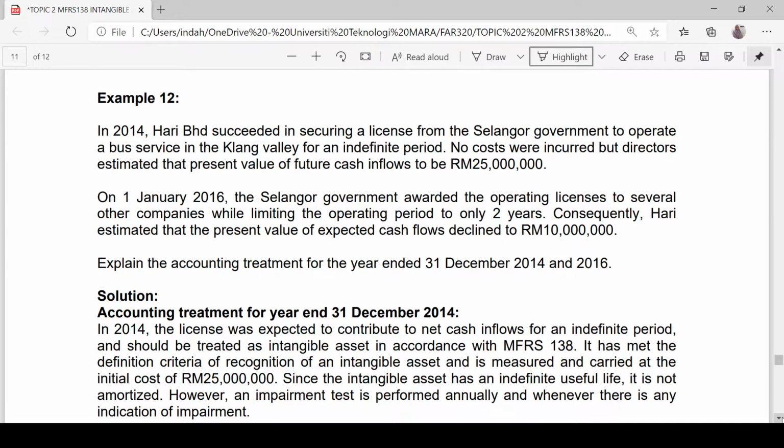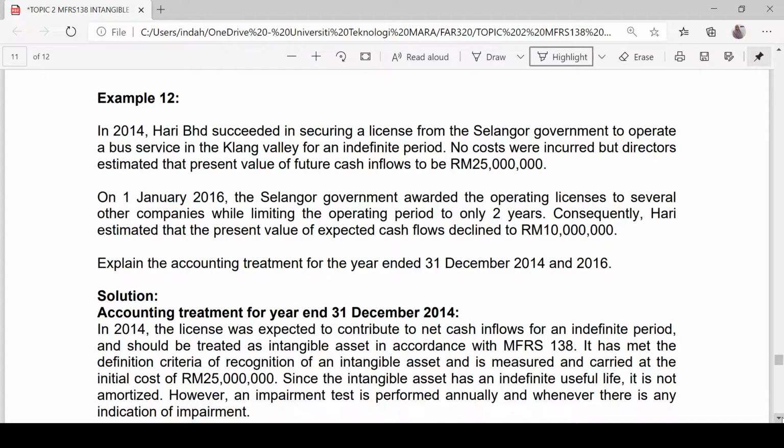So what does it mean here? You have been given another piece of information, which is the present value of expected cash flow. The present value of expected cash flow is the value in use. So what is value in use? That is the recoverable amount. So it indicates that in this question there is a possibility of impairment of the asset.